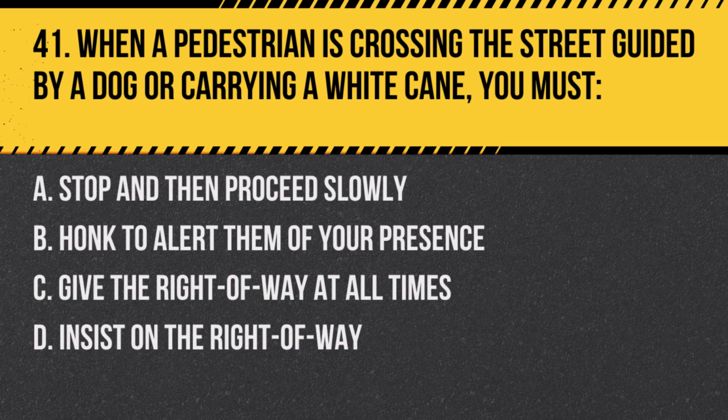Question 41. When a pedestrian is crossing the street guided by a dog or carrying a white cane, you must: A. Stop and then proceed slowly. B. Honk to alert them of your presence. C. Give the right of way at all times. D. Insist on the right of way. Answer: C. Give the right of way at all times. Pedestrians using a guide dog or carrying a white cane have the legal right of way in all situations.